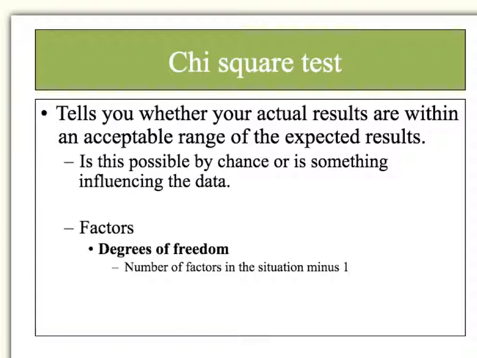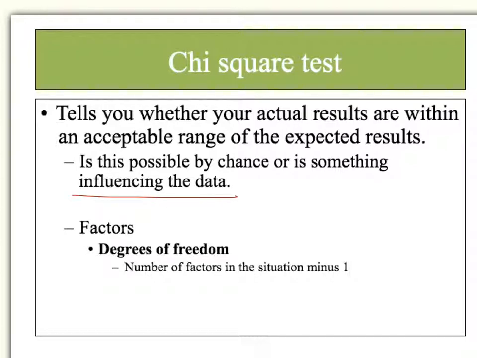Now the chi-square test tells you whether your actual results are within an acceptable range of the expected results. So we've all flipped coins, and there's been times where we've maybe flipped almost 10 heads in a row, and it's like, well, is that pure chance or is something going on here? So that's what we're asking. Is something influencing the data?